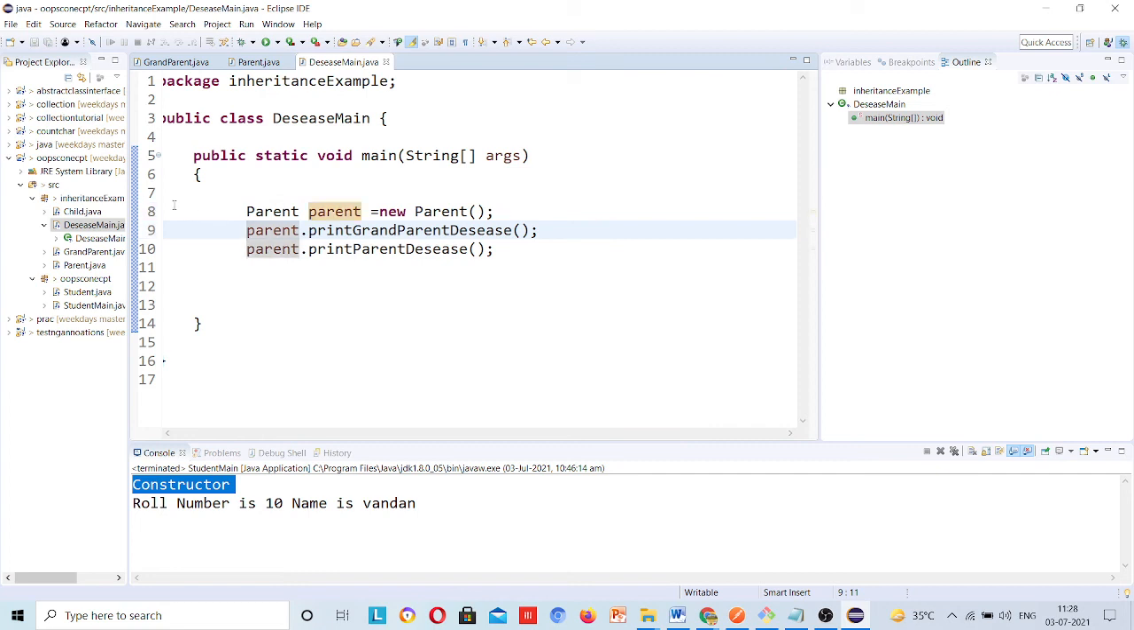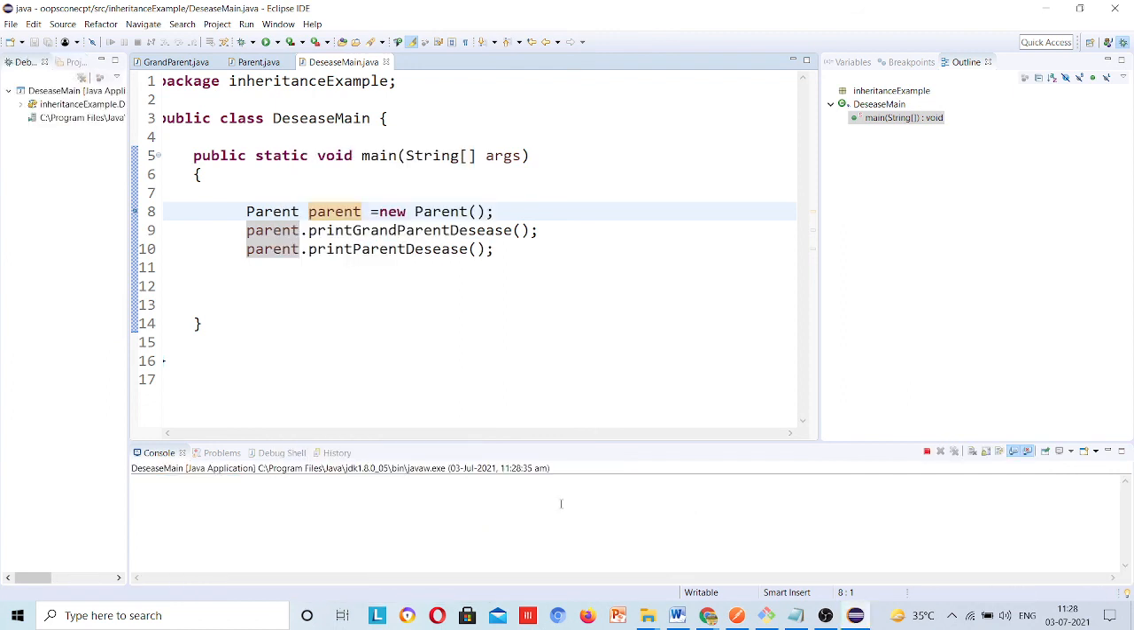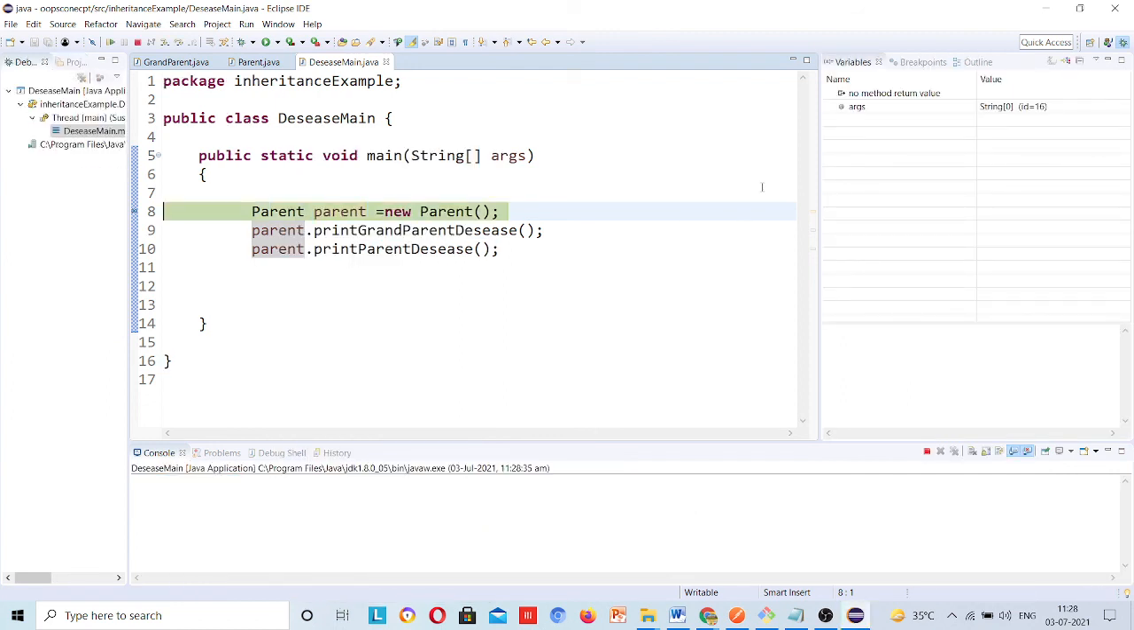I will comment, sorry, I will toggle a breakpoint here, right click, debug as Java application. Now I will make you understand. See, this is F6, this is F5. If you want to enter inside any method, then you have to use F5, otherwise if you want to execute line by line, then you have to press F6.